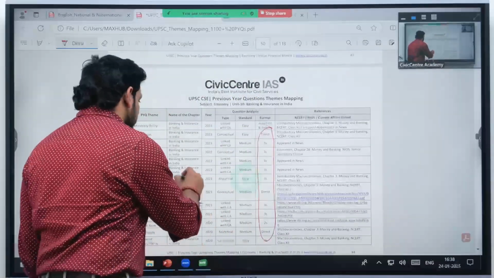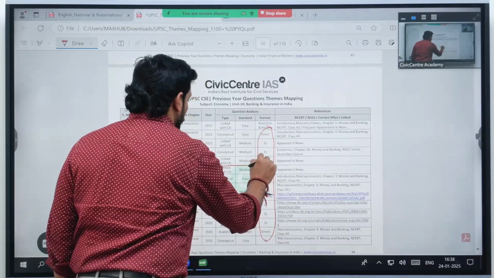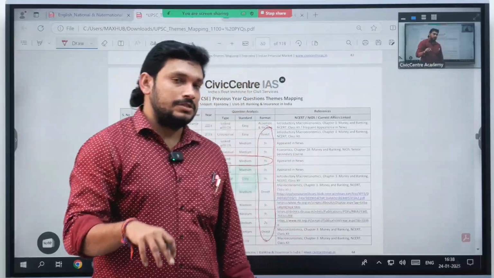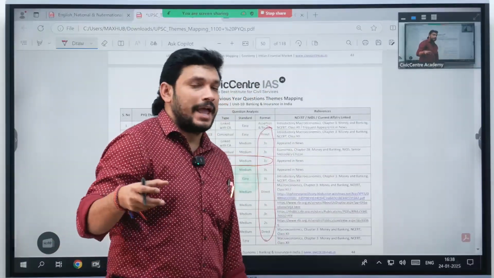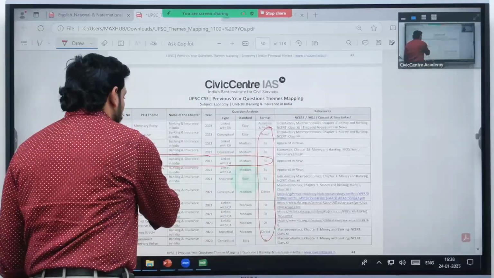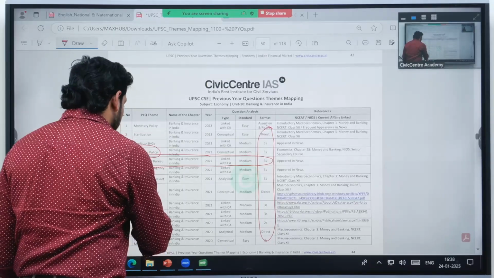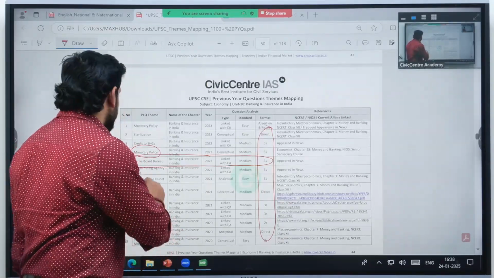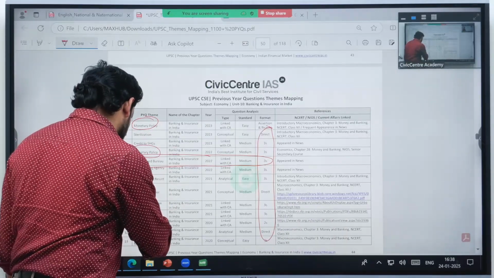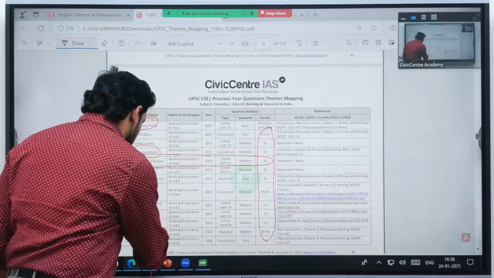In 2022, they asked about Bank Board Bureau. Why did they ask about Bank Board Bureau? Because there were amendments in Bank Board Bureau. That's why they were asking regarding Bank Board Bureau. And now, every time they'll be asking more or less regarding the monetary policy. If you see, here they have asked monetary policy.